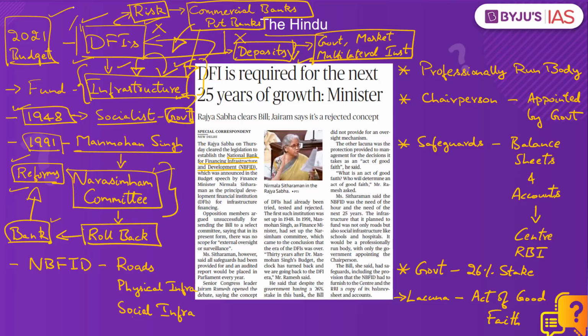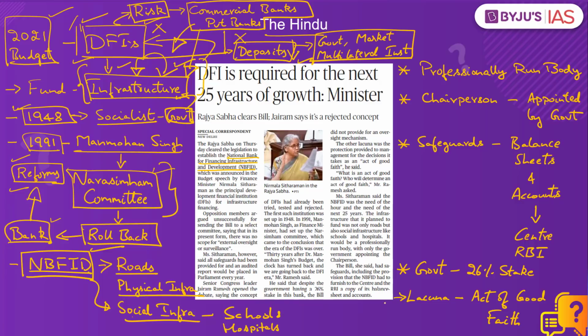But now in the latest budget, the government has proposed to bring them back, and accordingly, a bill has been introduced in the Parliament to establish the National Bank for Financing Infrastructure and Development. This institution is going to fund the creation of roads and physical infrastructure, as well as the creation of social infrastructure such as schools, hospitals, etc.